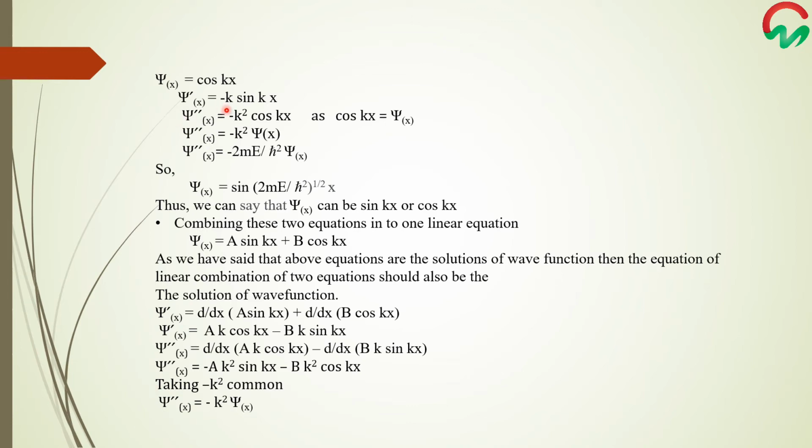Let us do it for psi x equals to cos of kx. We will take its first differential and also the second differential, and by putting the value of k equals to square root of 2mE over h bar square, we get the general equation psi x equals to cos of square root of 2mE over h bar square into x. As we have already discussed, sin kx is the solution of the wave function and also cos kx is the solution of the wave function.